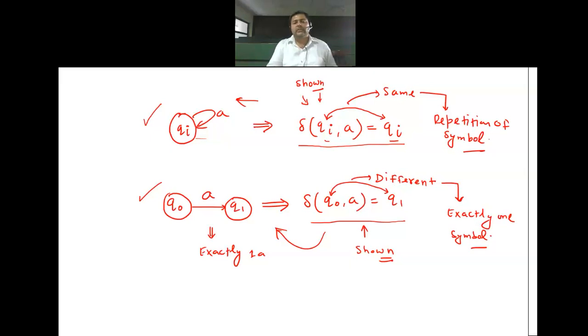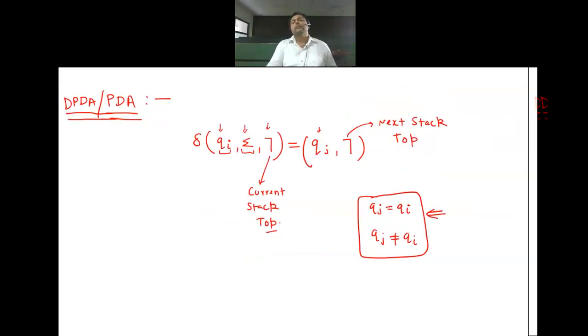Good. And what is the format of transition function? Source state, one input which you will be reading, and one destination state you will be getting, one stack symbol which is already present on the stack, and after making this, what will be the new stack top? That is what you are mentioning.